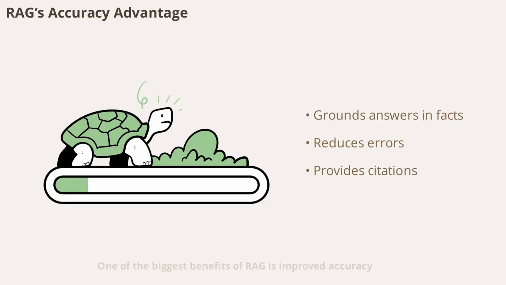One of the biggest benefits of RAG is improved accuracy. By grounding responses in verified information, RAG reduces factual errors and hallucinations. It can provide citations and sources, making outputs more trustworthy. This accuracy is especially important in fields where reliable information is critical, such as healthcare, law, and research.